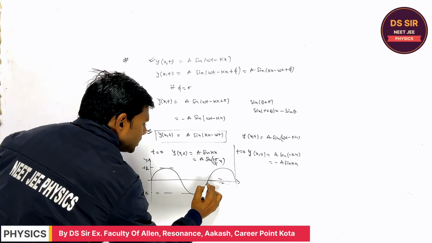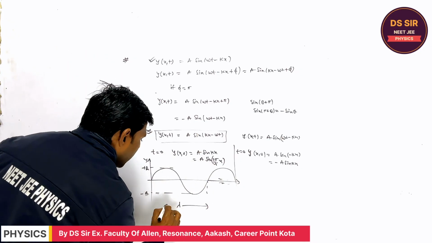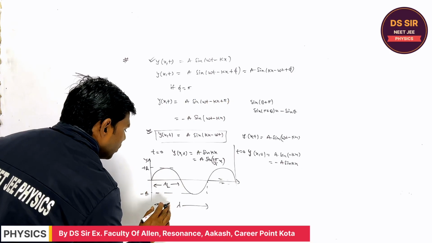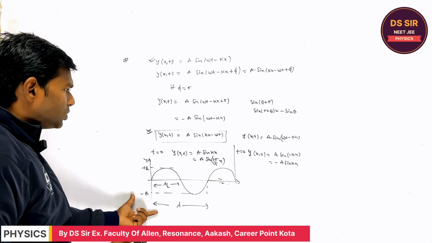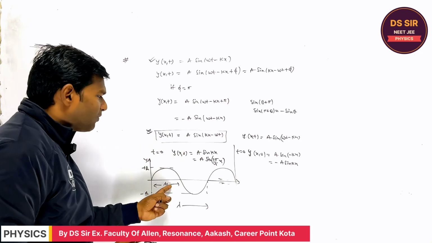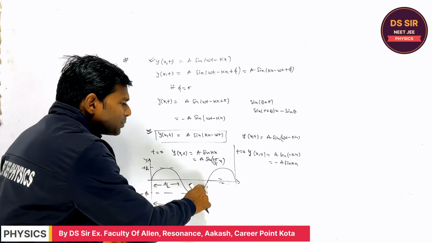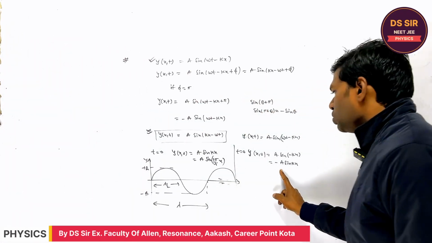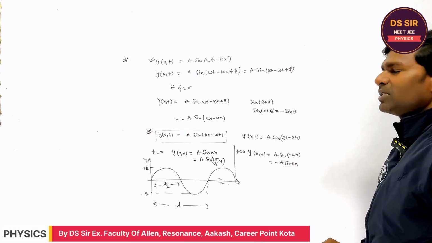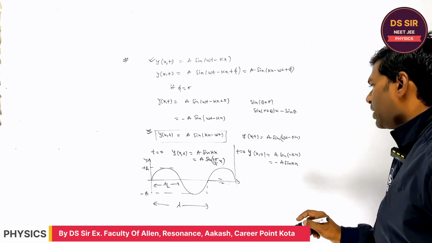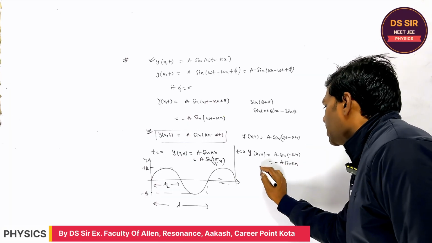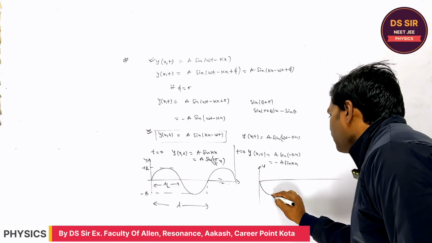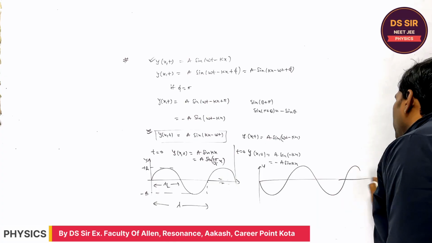So this distance is assumed to be lambda, and this is the half wavelength. It is lambda by 2. Is it clear or not? You tell. Understood? So this is the snapshot of this type of wave. But if you want to draw the snapshot of this type of wave, what will you have? A sine omega t minus a sine omega t. It means the graph is like this. Are you getting or not?